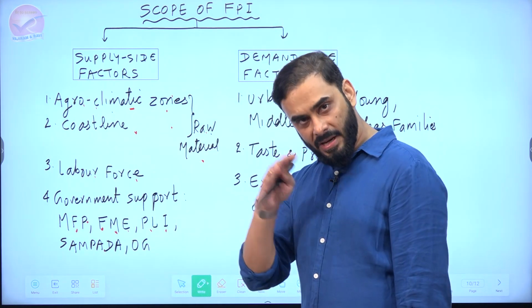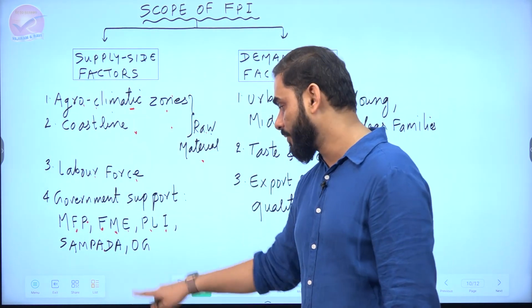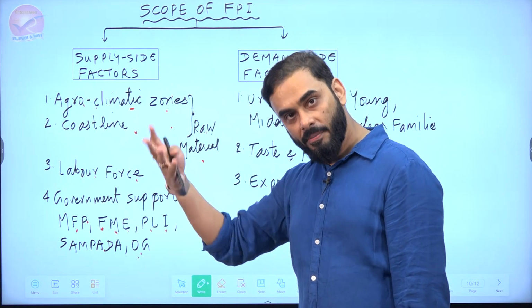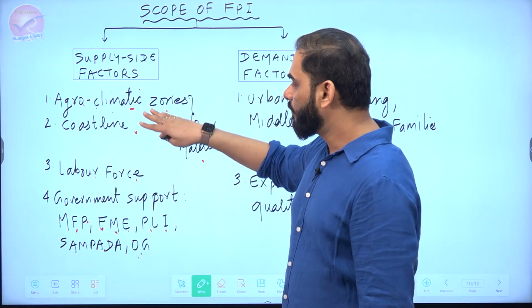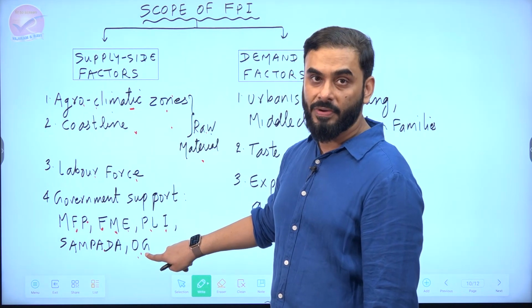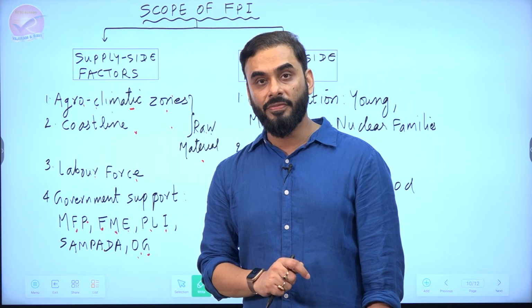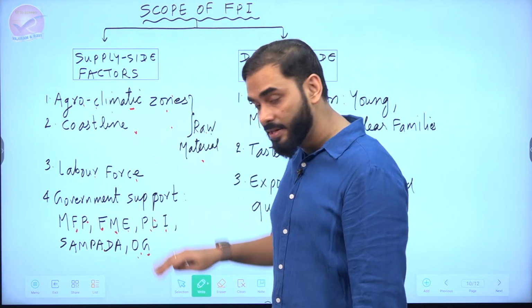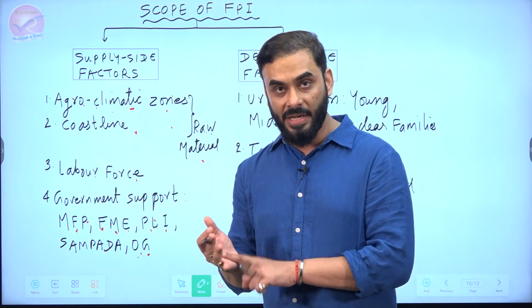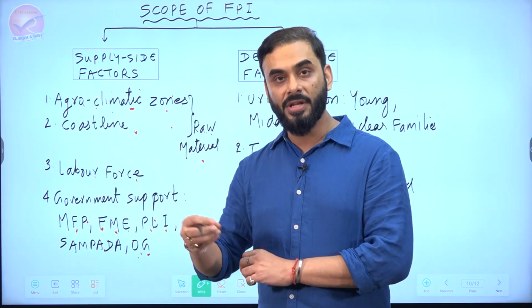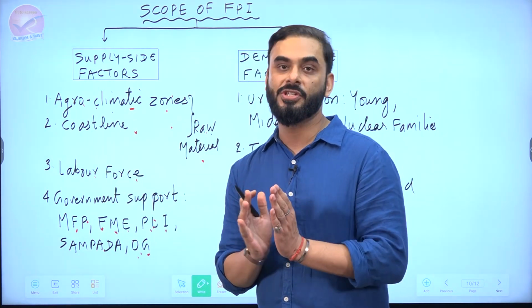And Sampada is an umbrella scheme related to food processing. Operation Green is a scheme to support farmers to give raw material to industries, and also to give income support to farmers. So these are some of the schemes which have been started by the Government of India related to food processing. And under these schemes, the government provides money, capital, and facilities for production and export to our food processing industries.